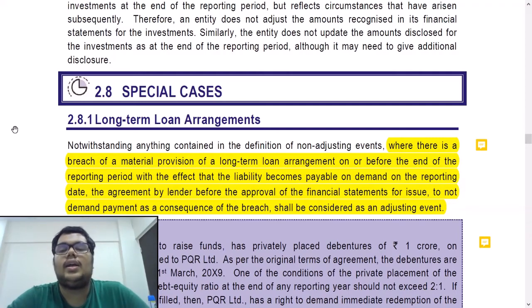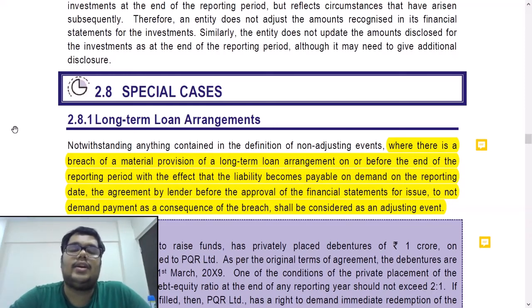What is this saying? Let's say for example, the company has taken a loan of rupees 5 lakhs repayable in 3 years. So right now as on 31st March, it is a non-current liability. But let us say there was a condition attached to that loan that you have to make monthly interest payments. If you don't make the monthly interest payments, the loan will become repayable on demand. Whenever the lender wants, I will have to pay it if I make a default of interest payment.